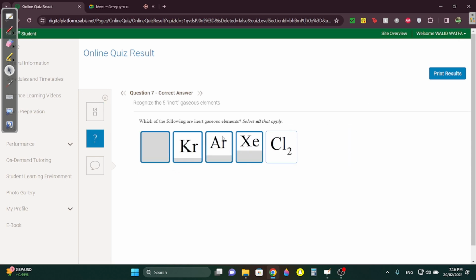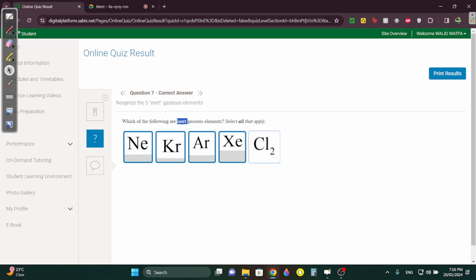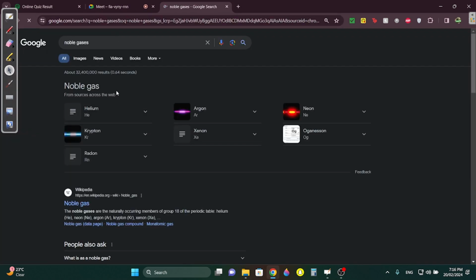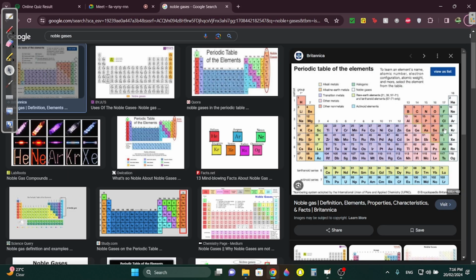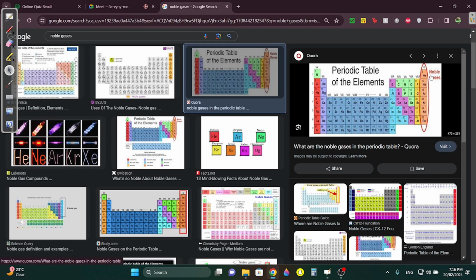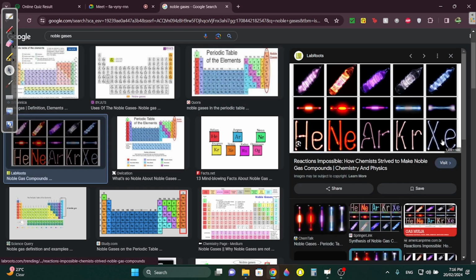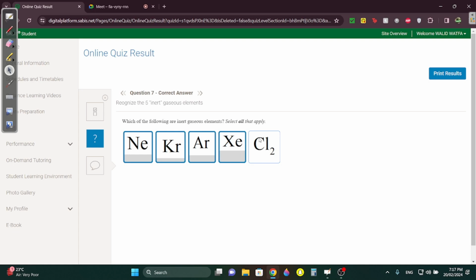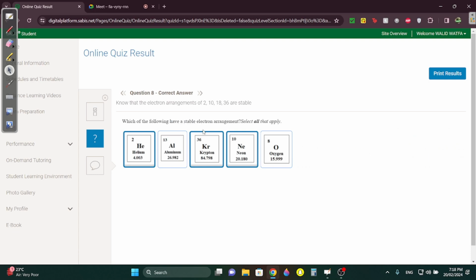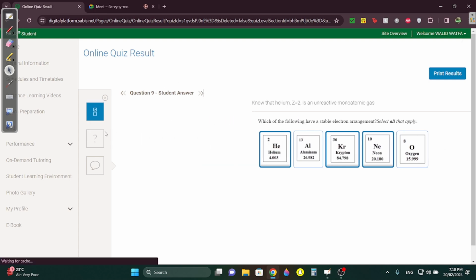Question 7. Which are the inert gaseous elements? Inert means the stable ones. The stable ones we said are the noble gases, and you get them from the periodic table. Group 18, that one column. Let me show you. Noble gases. These ones, they're in group 18 here. Helium is also counted as one. So these are the noble gases. You guys know them. Anyway, question 8. Which ones have a stable electron configuration? Again, stable means noble gases, the same noble gases.